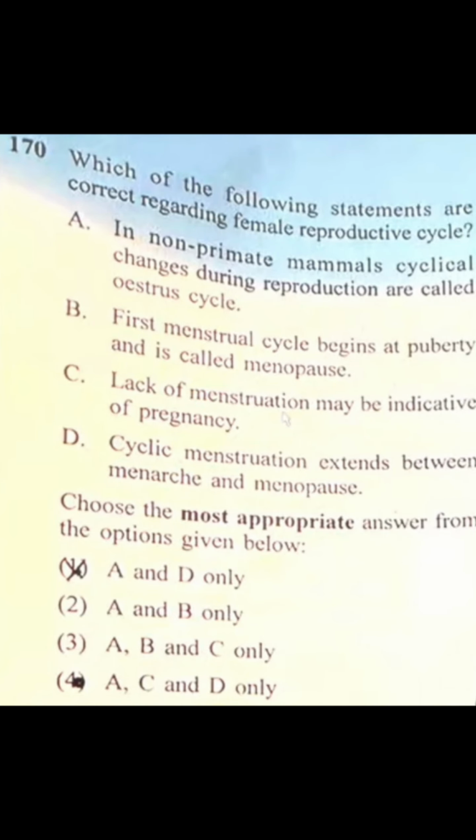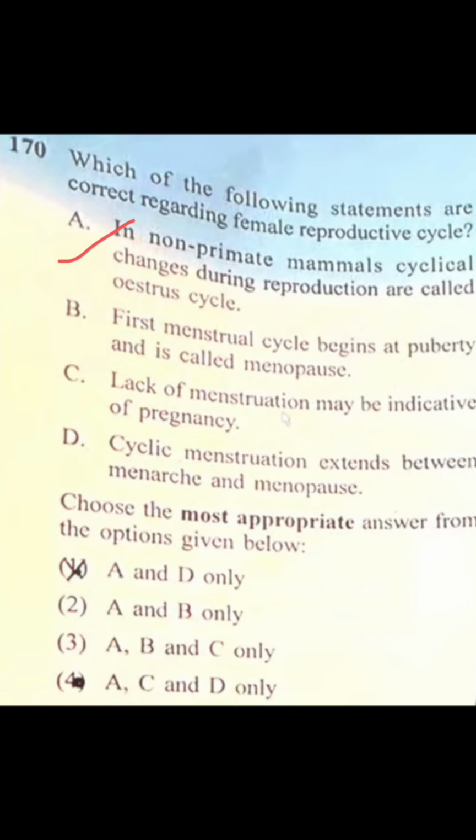Which of the following statements are correct regarding the female reproductive cycle? A. In non-primate mammals, cyclical changes during reproduction are called estrous cycle. Correct. B. First menstrual cycle begins at puberty and is called menarche, not menopause.